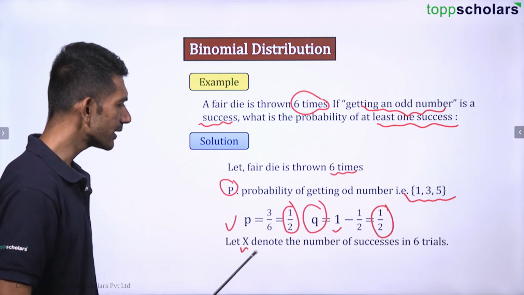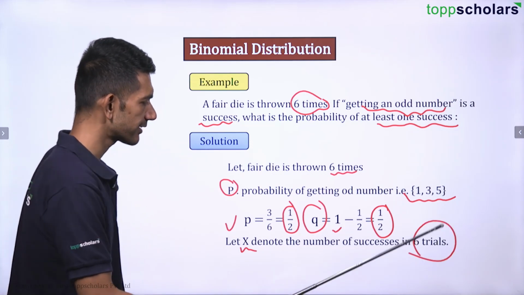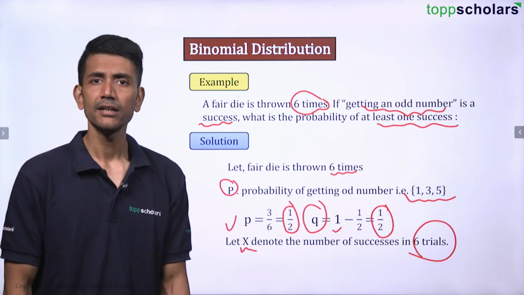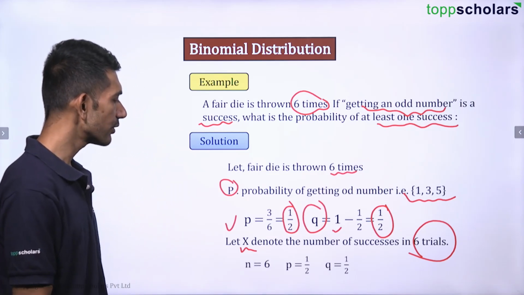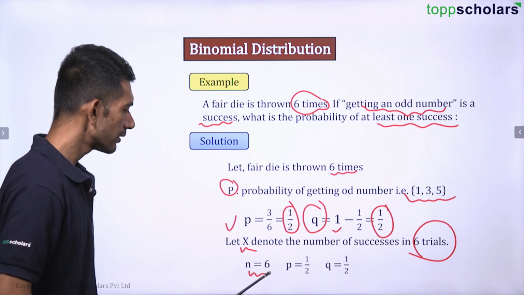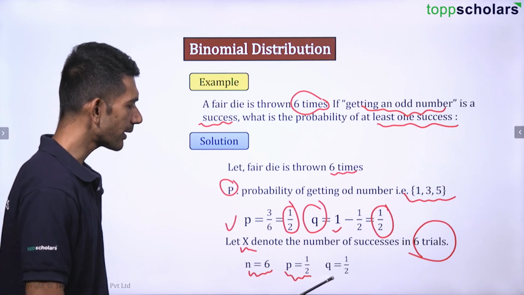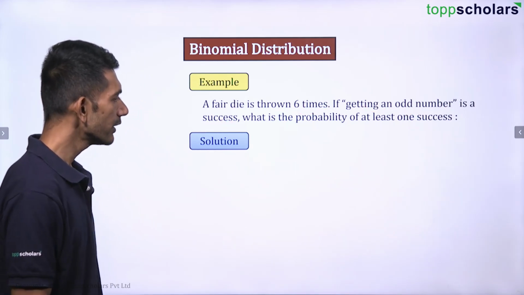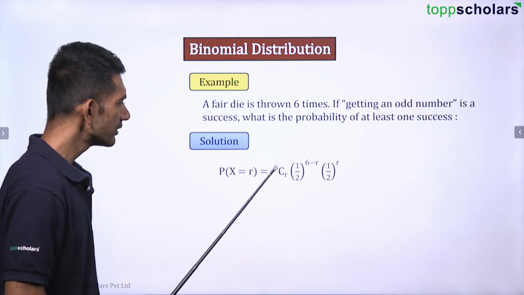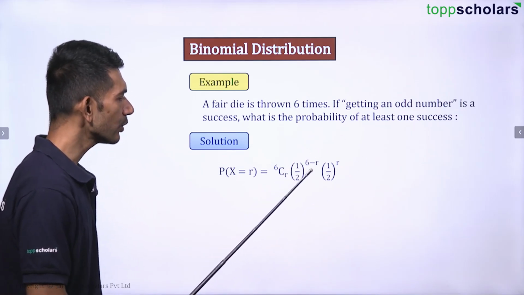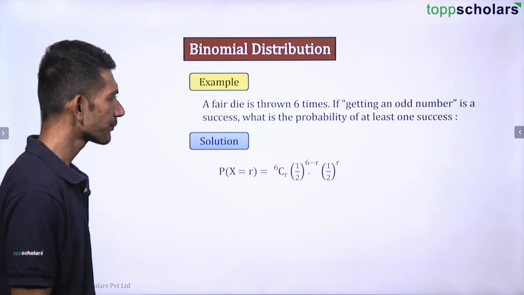So let x denote the number of successes in 6 trials, right? So x is n, right? So here n is 6. P is 1 by 2, Q is 1 by 2. We know the formula, right? So 6CR into 1 by 2 raised to 6 minus R into 1 by 2 raised to R, right?